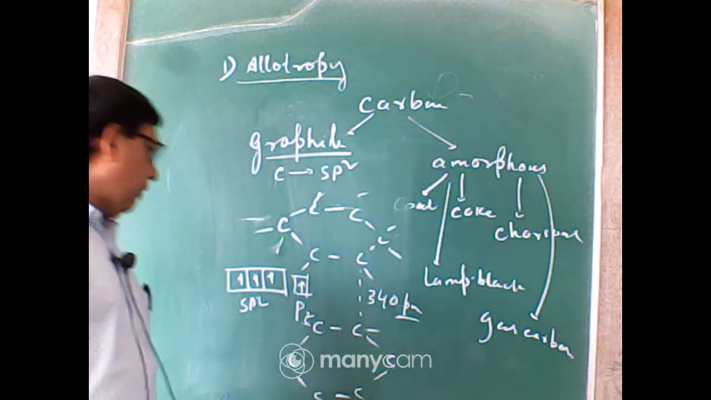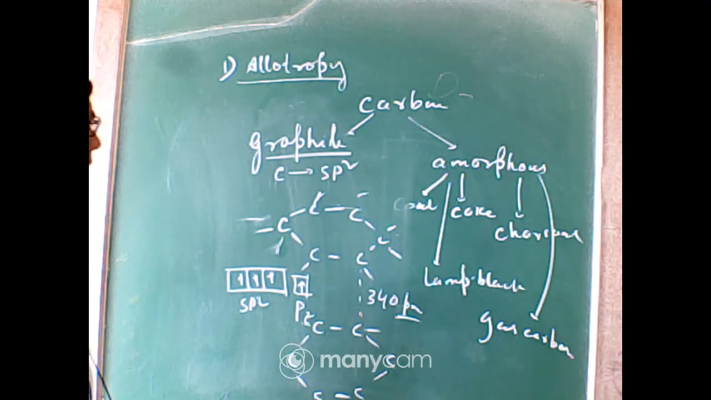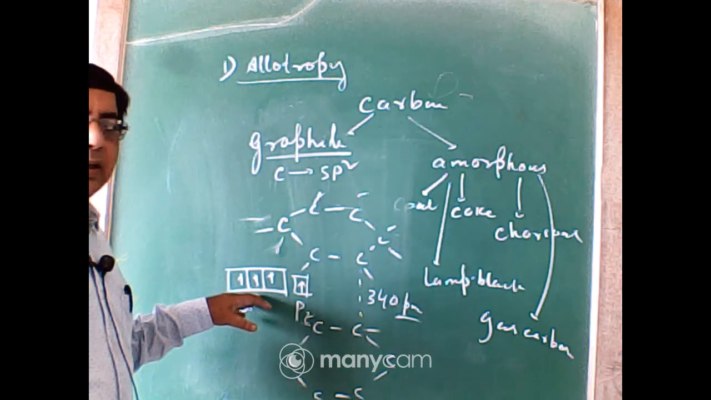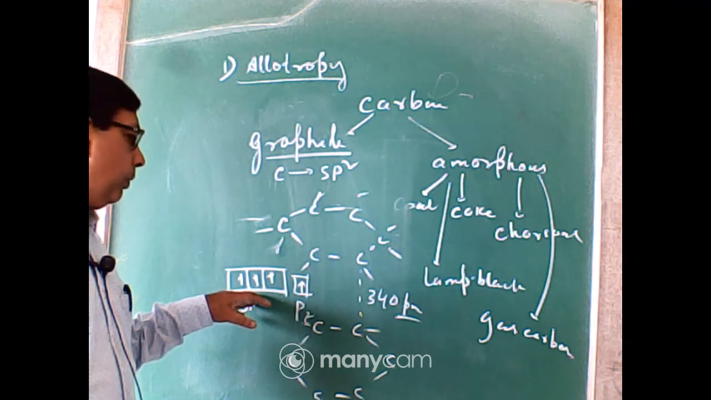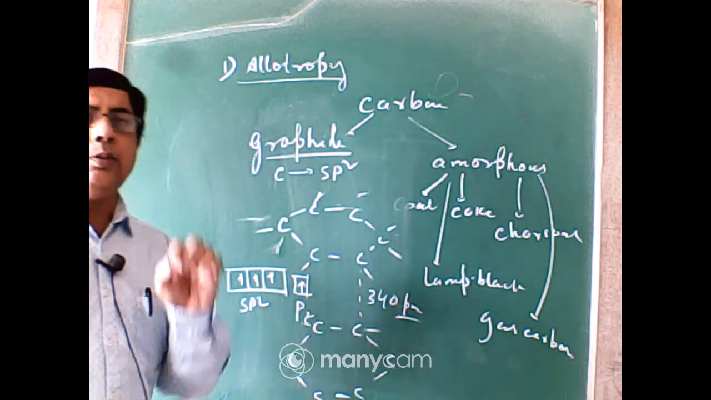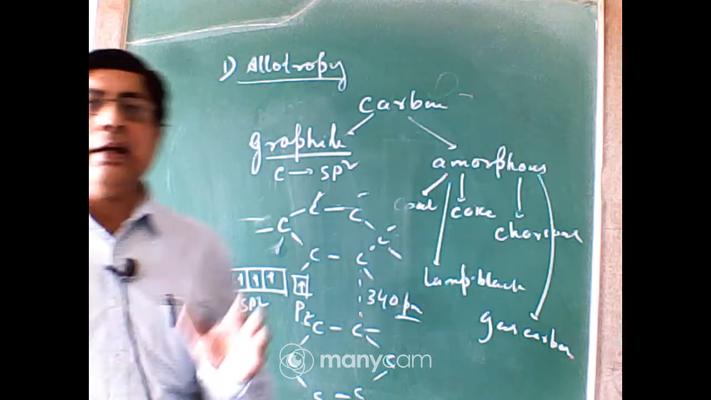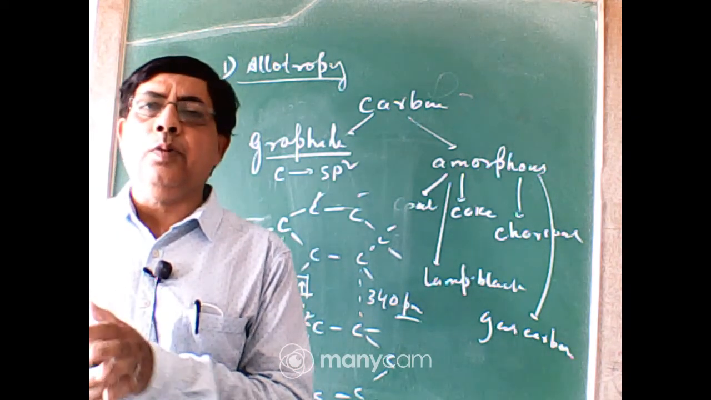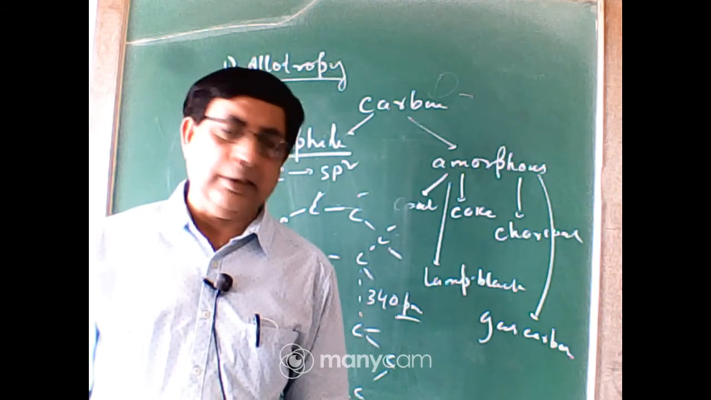Now why is graphite a good conductor of electricity? In graphite, carbon atom forms 3 sigma bonds with neighboring 3 carbon atoms. Now carbon has 4 valence electrons. So each carbon atom has 1 free electron that can form a loose pi bond. This free electron is responsible for good conduction of electricity.